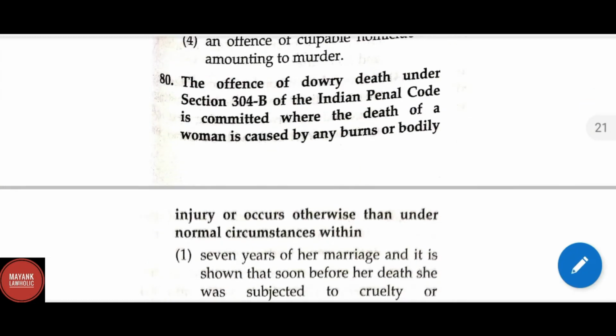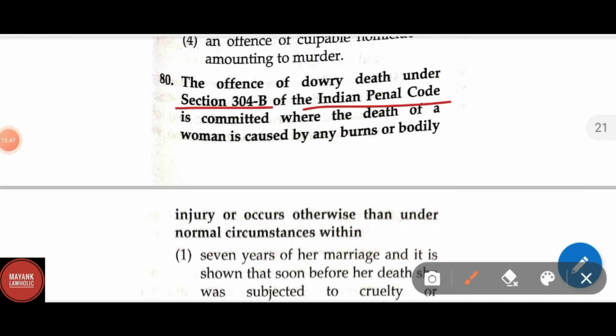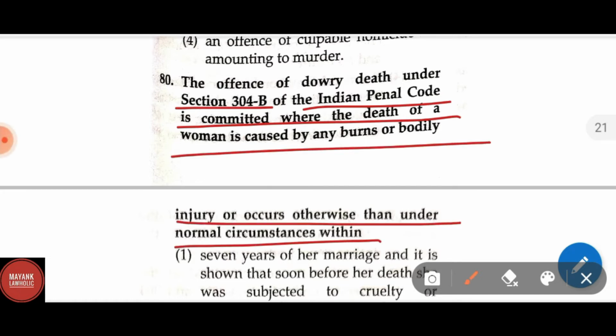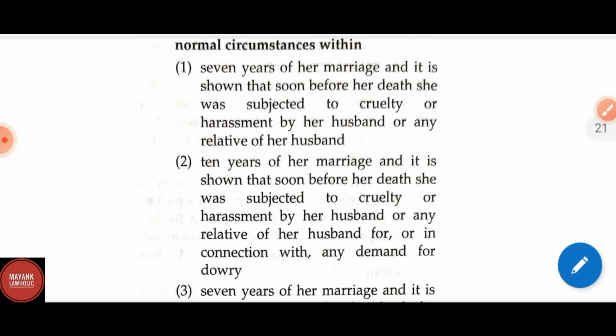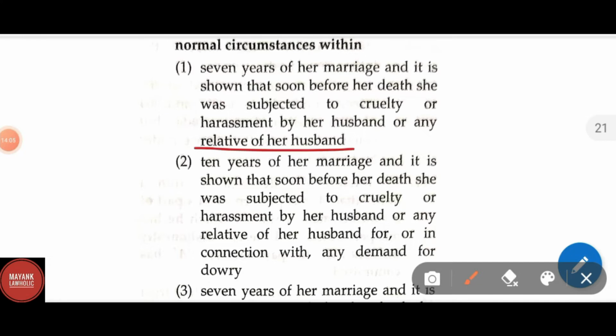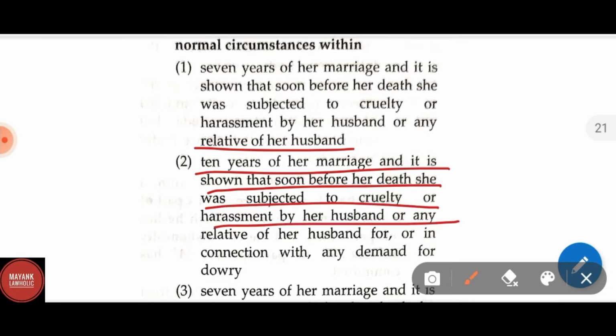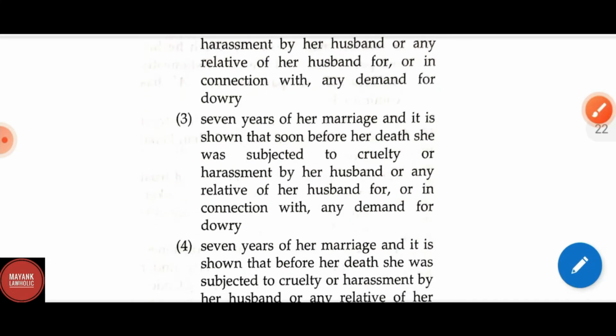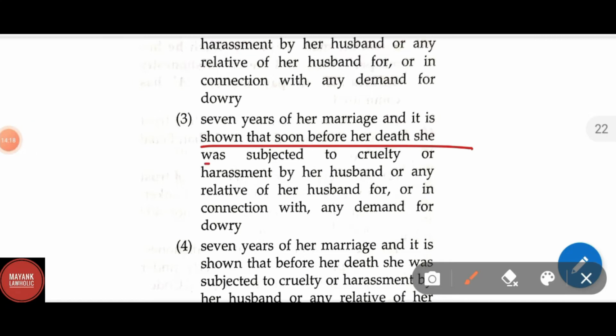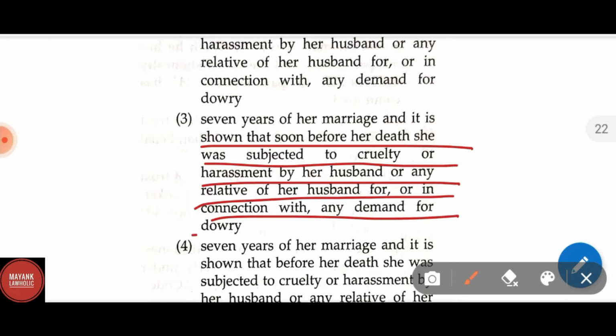Question number 80. The offence of dowry death under section 304B of IPC is committed where the death of the woman is caused by any burns or bodily injury or occurs otherwise than under the normal circumstances within 7 years of her marriage, and it is shown that soon before her marriage she was subjected to cruelty or harassment by her husband or by a relative of her husband. 10 years of her marriage, and it is shown that soon before her death she was subjected to cruelty or harassment by her husband or any relative of her husband or in connection with any demand for the dowry. Option 3, 7 years of her marriage, and it is shown that soon before her death she was subjected to cruelty or harassment by her husband or any relative of her husband or in connection with any demand of the dowry. Here in question number 80, the correct answer is option 3.